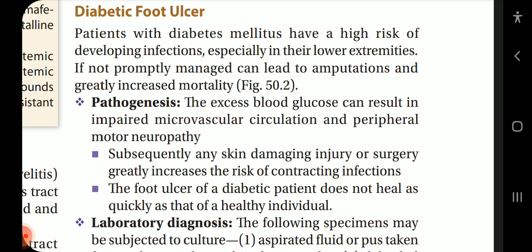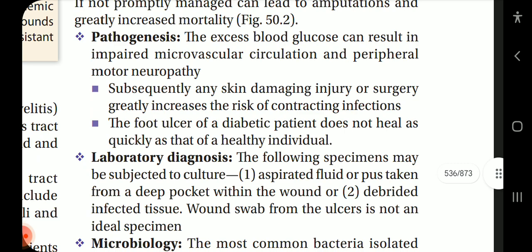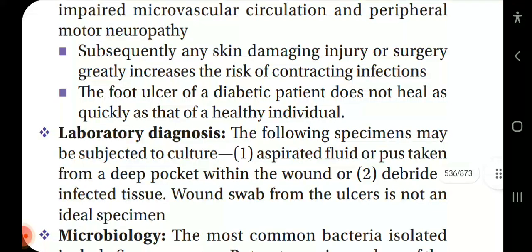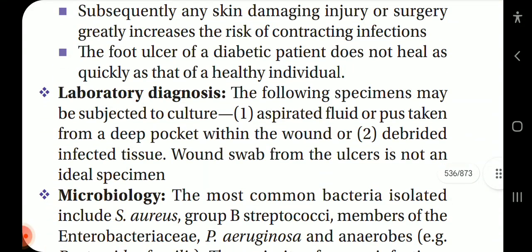Okay. Now the diabetic foot ulcer. Patients with diabetes mellitus have a high risk of developing infection, especially in the lower extremities. If not promptly managed, it can lead to amputations and greatly increased mortality. Pathogenesis. The excess blood glucose can result in impaired microvascular circulation and peripheral motor neuropathy. Subsequently, any skin-damaging injury or surgery greatly increases the risk of contracting infections. The foot ulcer of a diabetic patient does not heal as quickly as that of a healthy individual.